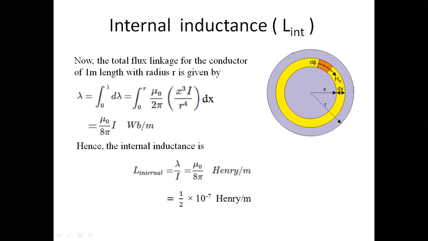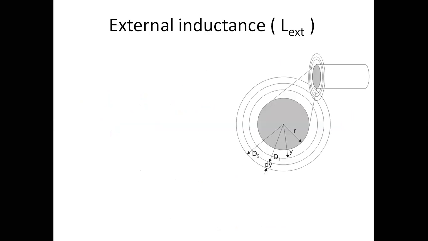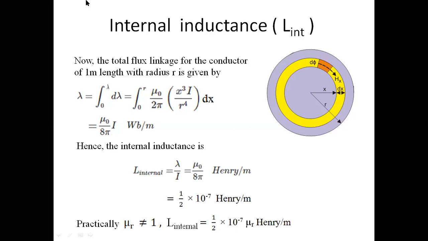For practical cases, we cannot consider mu r equal to 1; mu r is not equal to 1. So here we consider L internal equals half into 10 to the power minus 7 into mu r. So this is the internal inductance. In the next class, we are going to discuss external inductance. Thank you. I am going to end the lecture.